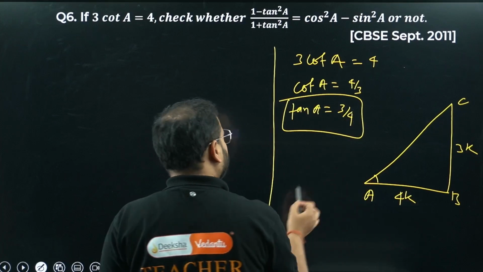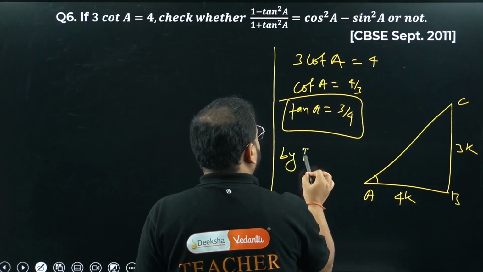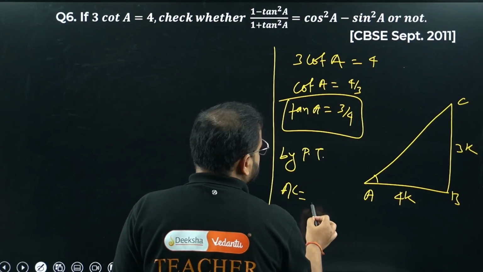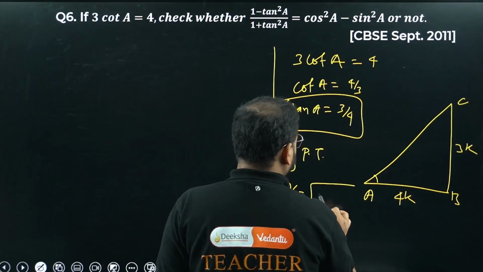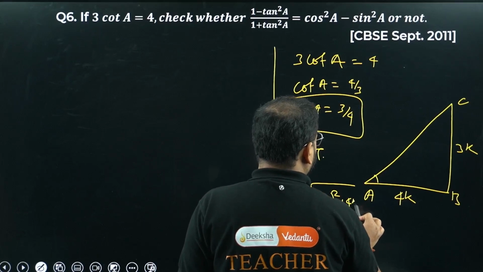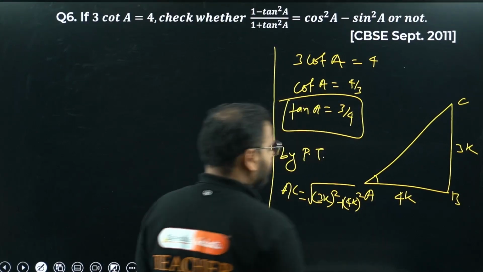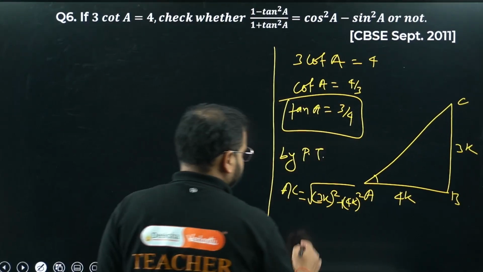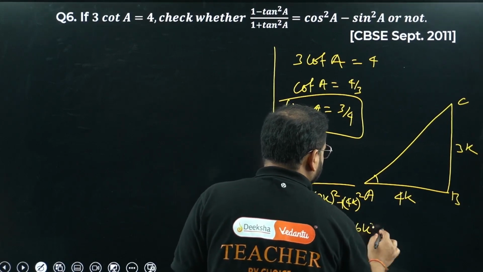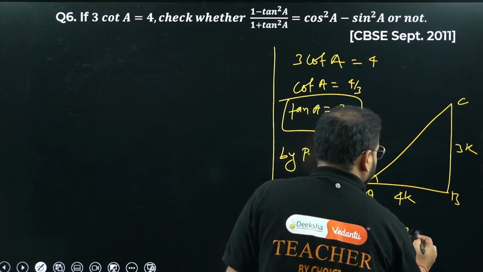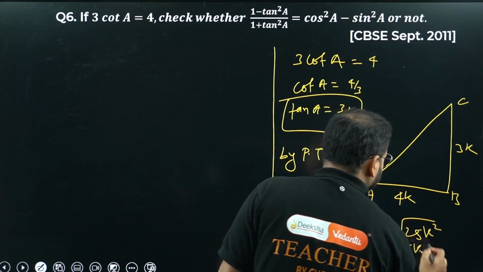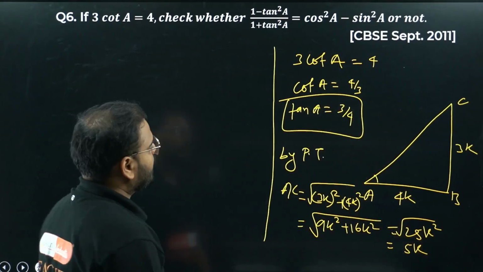If you use the Pythagoras theorem, please check what I'm going to get. AC is the square root of 3K square plus 4K square. How much is that? 9K square plus 16K square, which is 25K square. How much is that? Simply 5K. Okay, great.